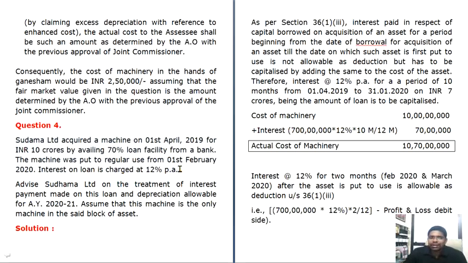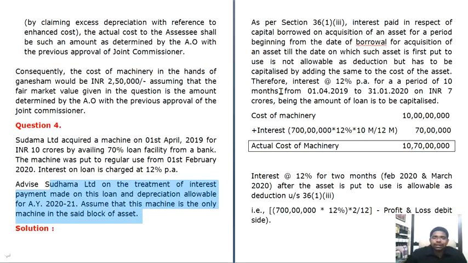This question is pertaining to which part of the expenditure should be capitalized and which one you can claim as revenue expenditure. So in this question, what he is telling you is Sudama acquired a machine for 10 crores, out of which 7 crores is bank loan, 70% is bank loan. Okay, it was put to regular use from 1/2/2020. Interest on the loan is charged at 12% per annum. Now we are supposed to advise Sudama Limited on treatment of interest payment made on this loan and depreciation allowance for the assessment year 2020-21. Assume that this machinery is the only machinery in the said block of asset.